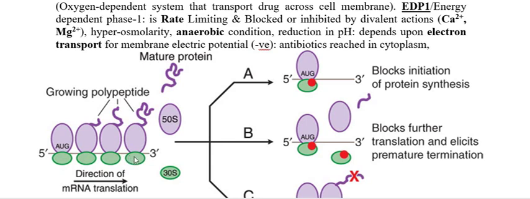Three bases are responsible for a particular amino acid. With this particular sequence, the amino acid is going to attach at the A site, that is the acceptor site, and the other site is the P site. The P site possesses the nascent protein.